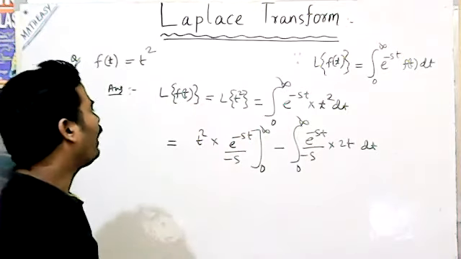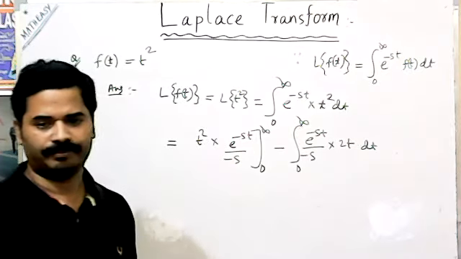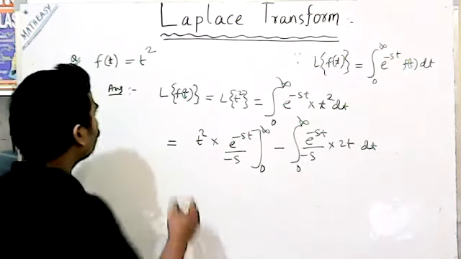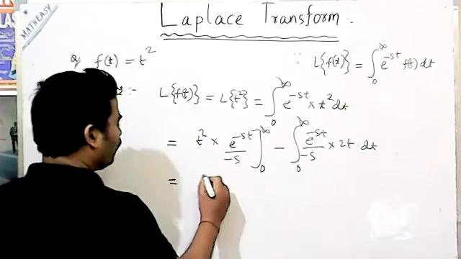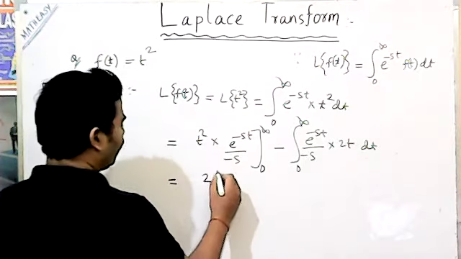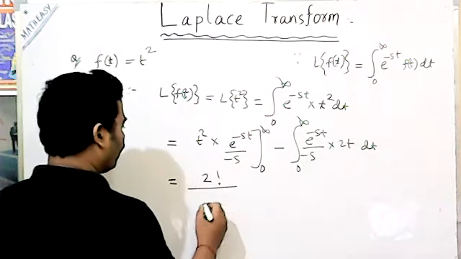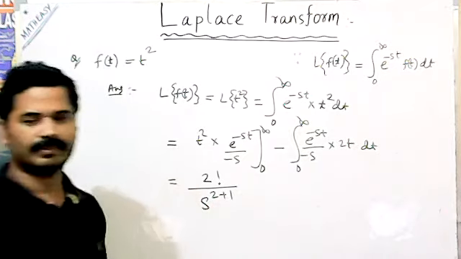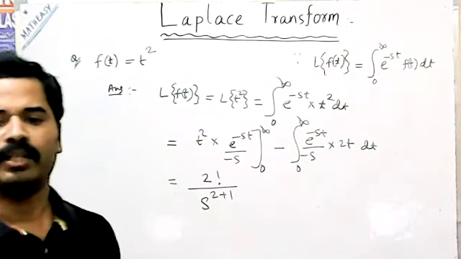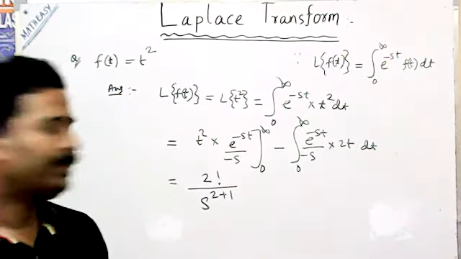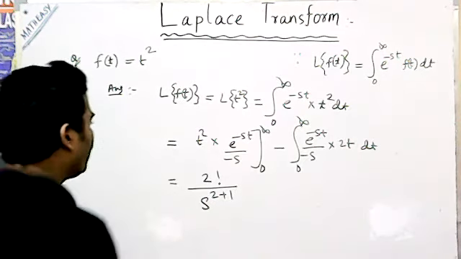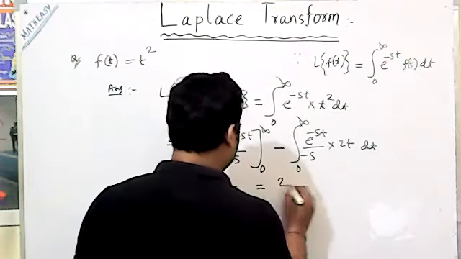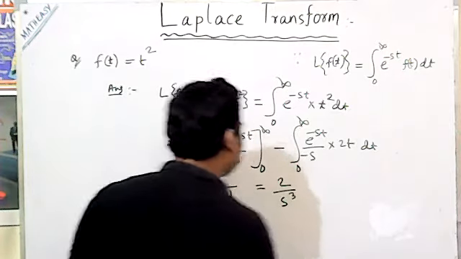In that way we can find the value. What value comes? Simply 2 factorial divided by s to the power 2 plus 1, s to the power 2 plus 1. This is the result. That means you can say 2 by s to the power 3.